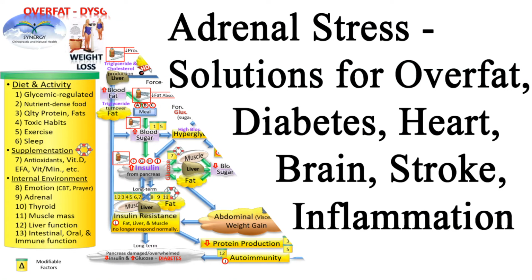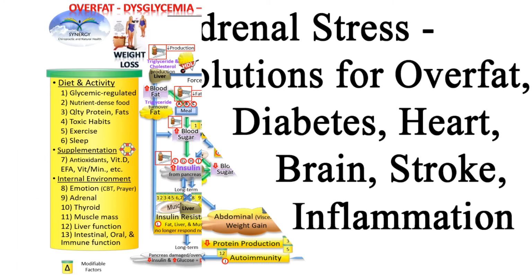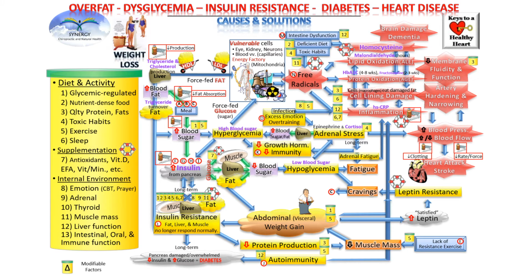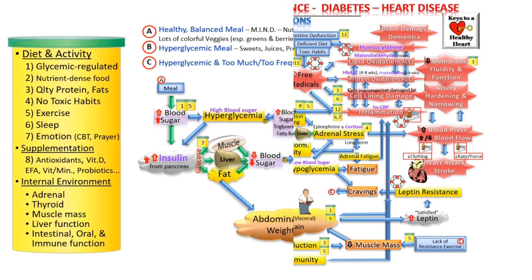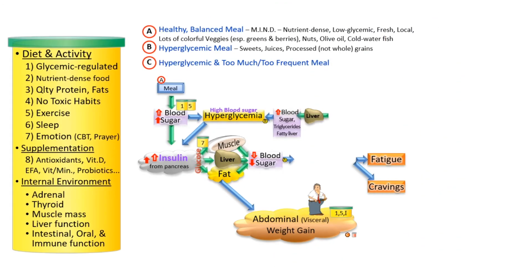Today we're going to talk about excess emotion, stress, inflammation, low blood sugar, adrenal fatigue, overtraining, infection, and how these things contribute to adrenal stress, fatigue, your health overall, what you can do to prevent it, and how you can correct it if you've already got it. So let's get started.